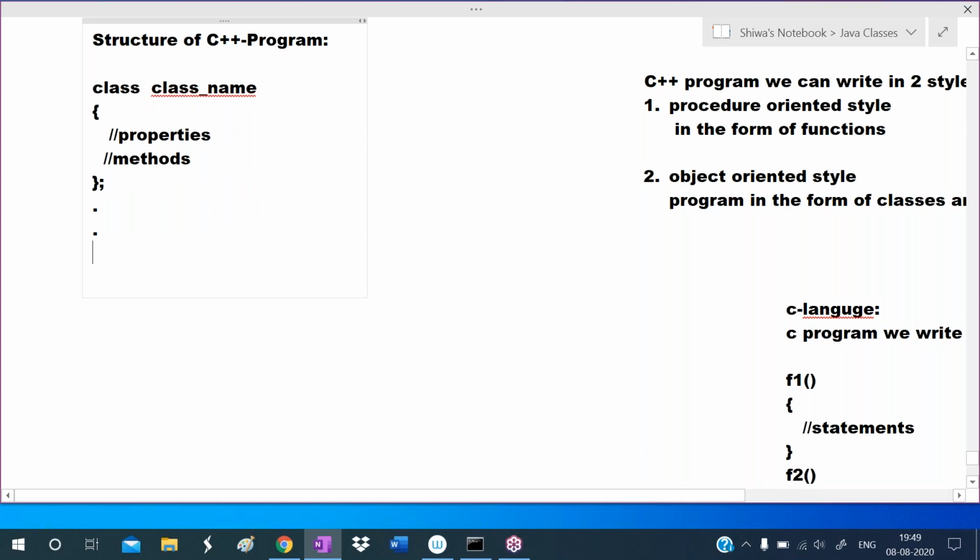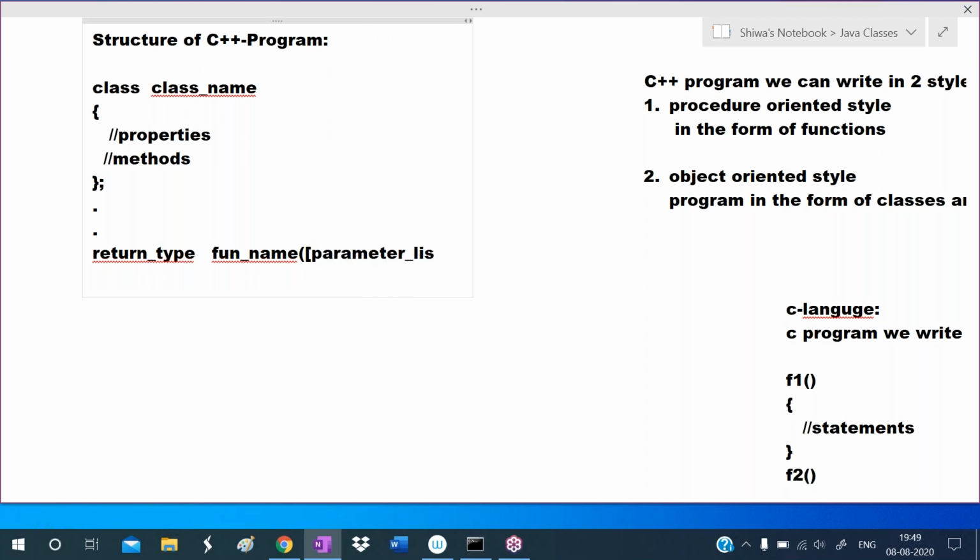And you can define functions. To define the function, what do we write? The syntax is: return type we write, then function name we write. If any arguments are required we write the parameter list.